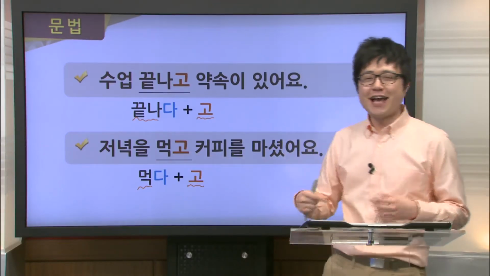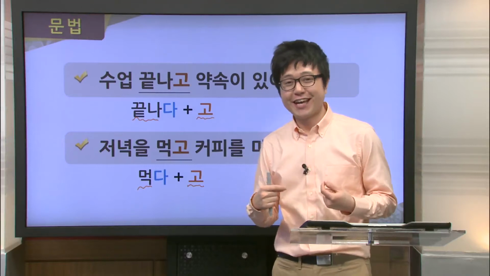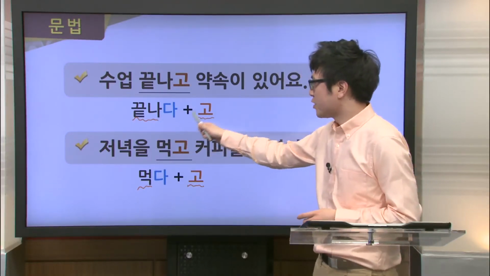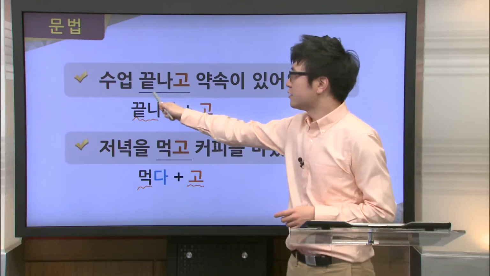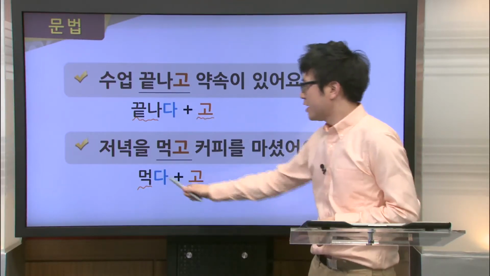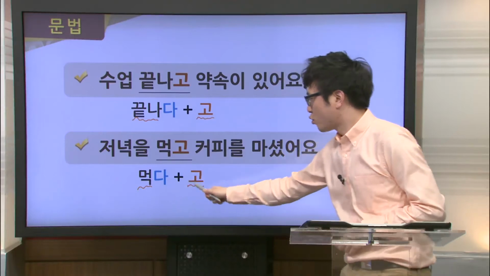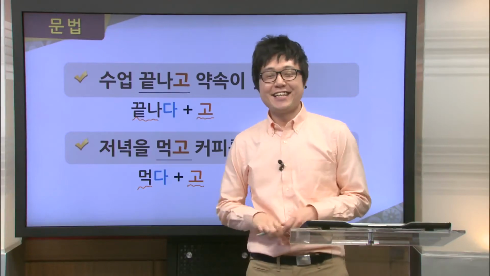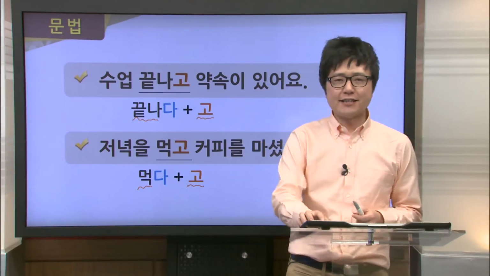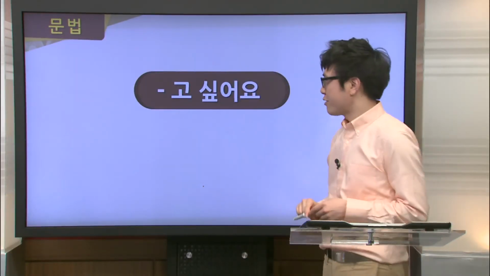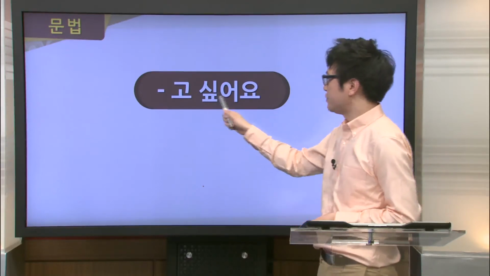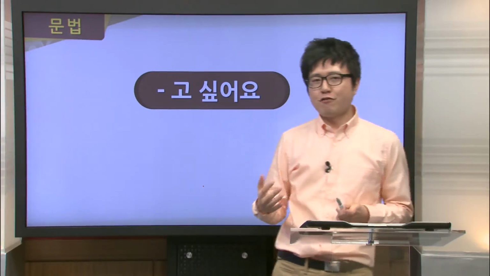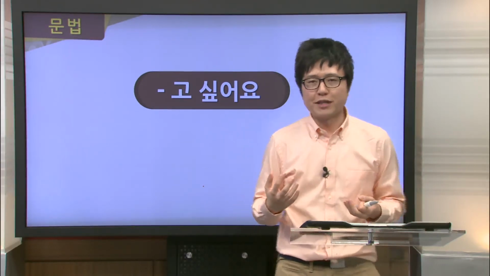Now, let's go ahead and read through this together. Please repeat after me. 끝나다, 고, 끝나고. 먹다, 고, 먹고. Excellent. Now let's go ahead and take a look at the second grammar point. The second grammar point here is 고 싶어요. Now this 고 싶어요 expresses a desire or wanting to do something.